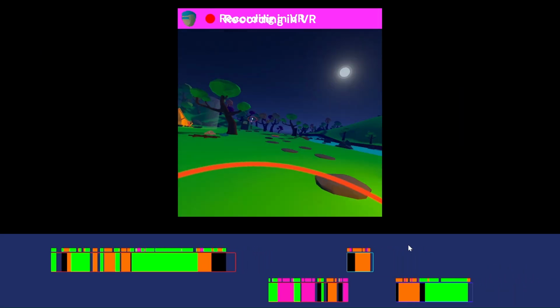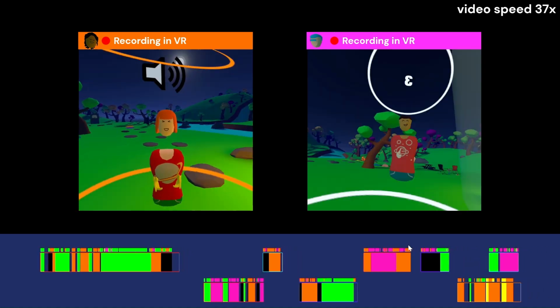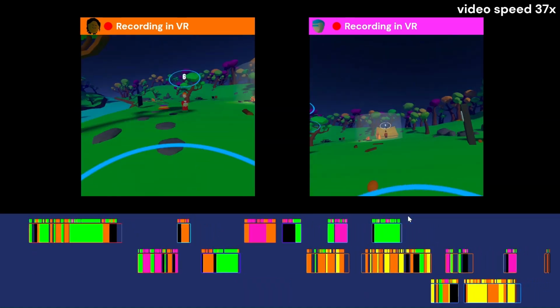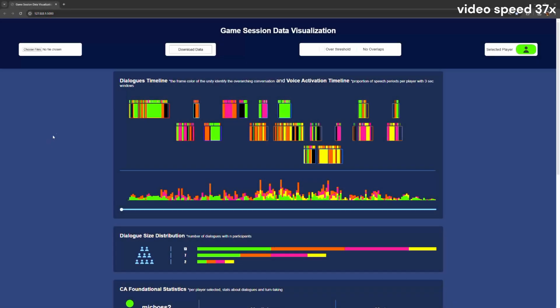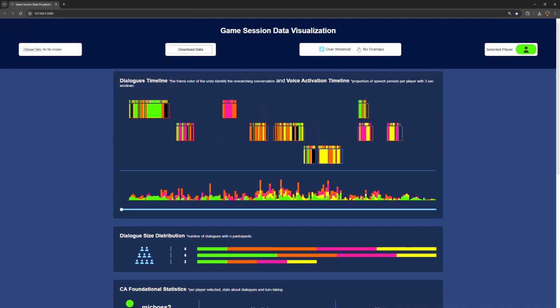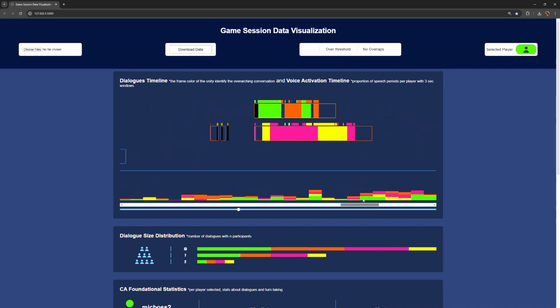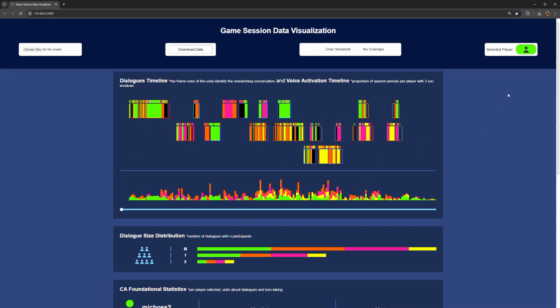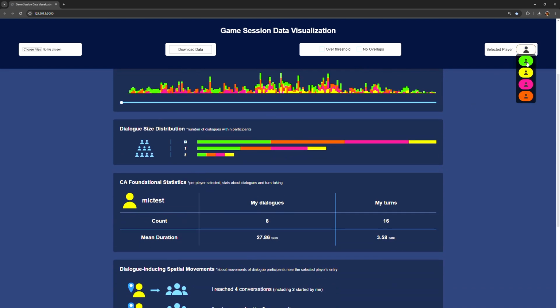Moving swiftly to the end of the session, we notice in passing that the yellow player has also joined, creating several scenarios with 2 simultaneous dialogues. At any point during the session, the user can access the web dashboard to review the accumulated statistics. The available interactions include importing and exporting data, filtering dialogues on which measures will be computed, performing pan and zoom operations on the timeline, and selecting a subject to view individual measurements.